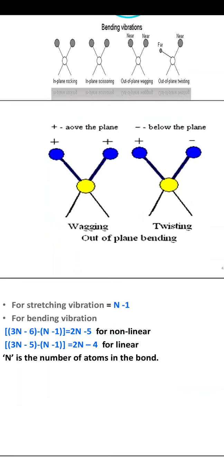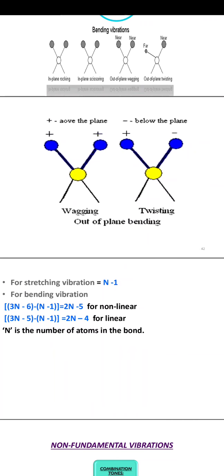Now for linear and non-linear molecules, we have seen how many vibrations take place. Normally the stretching vibrations are n minus 1. We have studied the different fundamental vibrations occurring for linear and non-linear molecules.